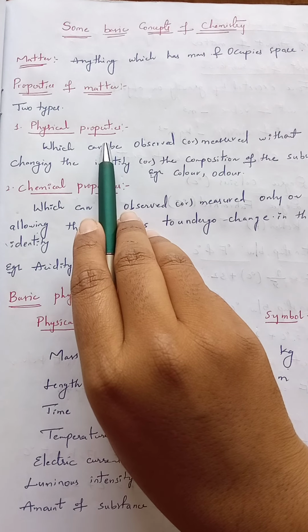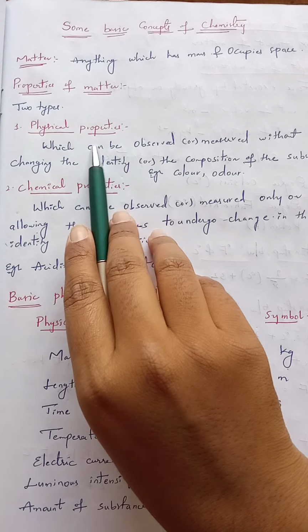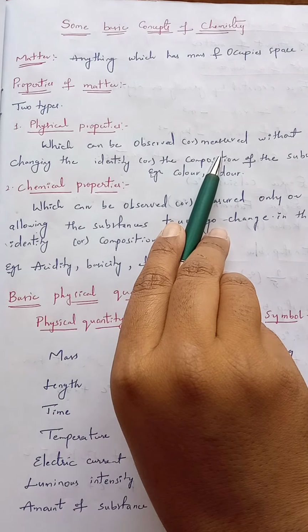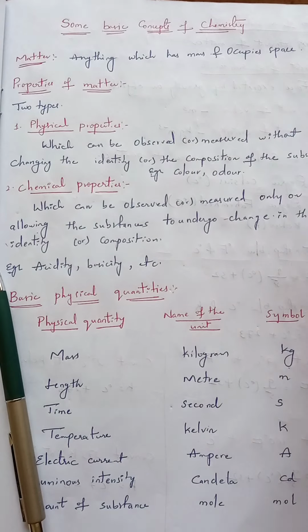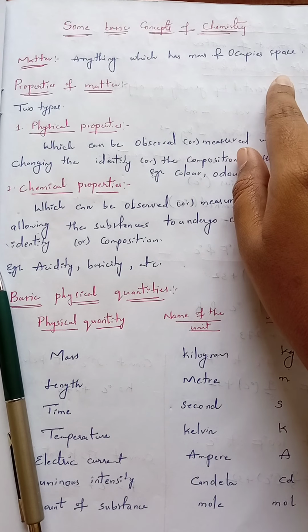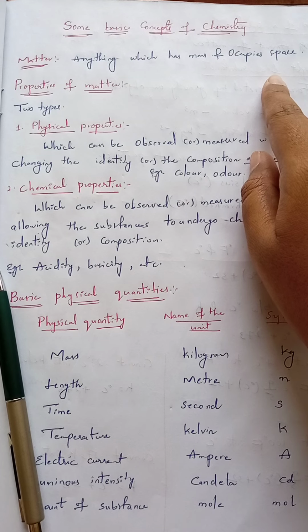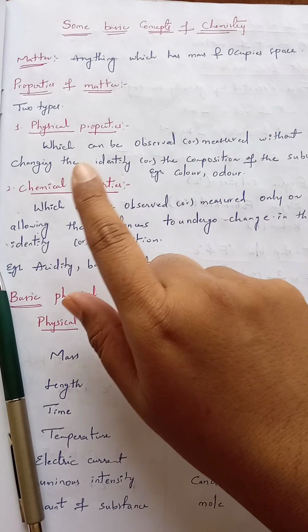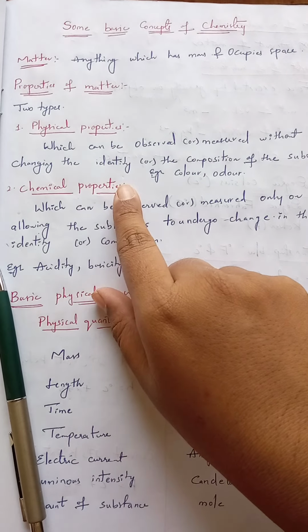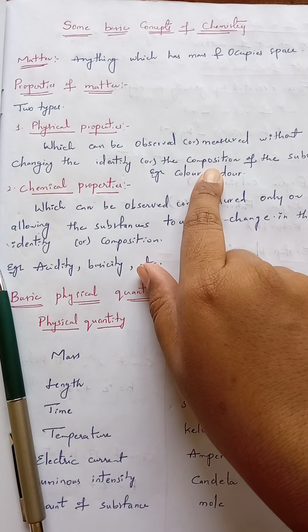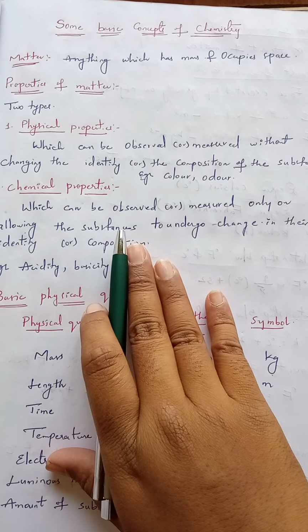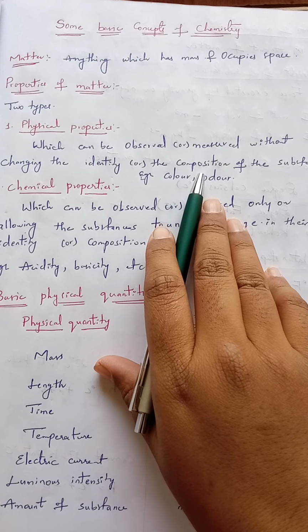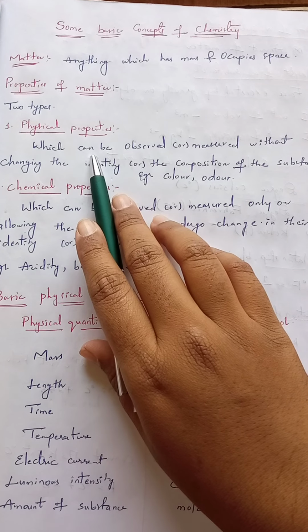First we want to know what the physical properties of a matter are. These are the properties which can be observed or measured without changing the identity or the composition of a substance. If you take any substance, that substance has some mass and occupies some space, so it has to be considered as matter. If you observe or measure that matter without any change in identity or composition, such properties are said to be physical properties.